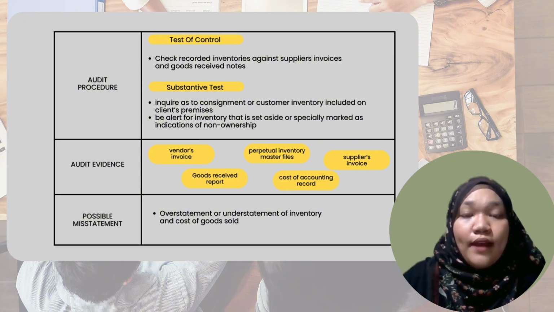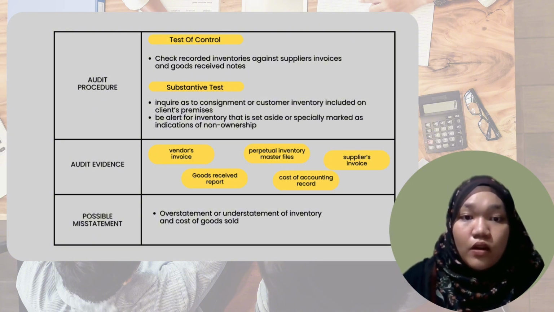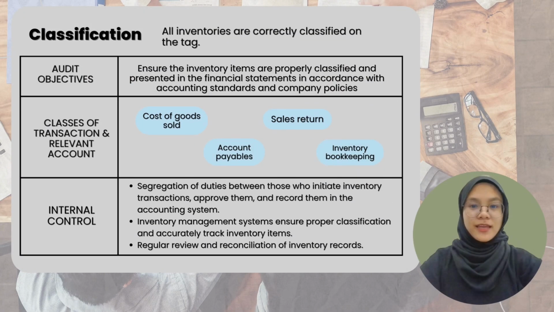There are five audit evidence, such as vendor's invoice, goods receipt reports, perpetual inventory master files, cost of accounting record, and lastly, supplier's invoice. The possible misstatement for right and obligation is overstatements or understatements of inventory and cost of goods sold. Next is classification.